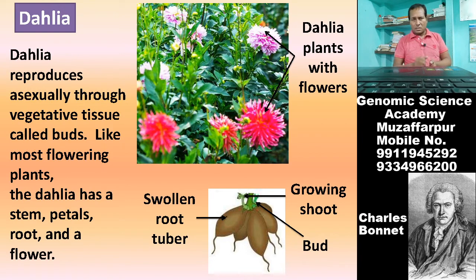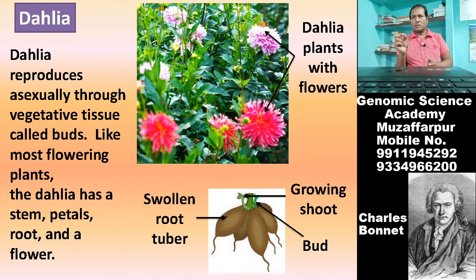Now come on this, dahlia. What is dahlia? Dahlia is a very good ornamental plant. This is a garden plant which is used in decoration of your garden. This produces swollen root tubers, and the base of the shoot of the dahlia plant contains a bud.